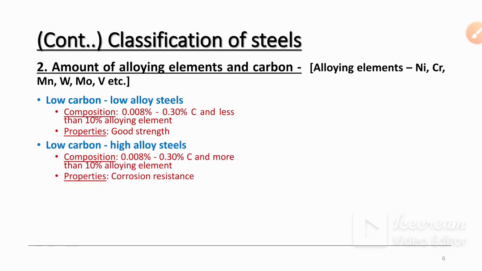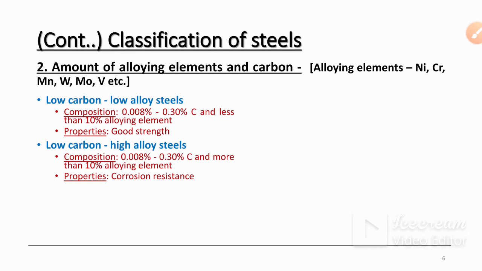Then properties are good strength. Low carbon and high alloy steels: the composition has the same percentage of carbon and more than 10% of alloying elements. Here the alloying element percentage is increased. The property is corrosion resistance. Okay, as the alloying element percentage increases,